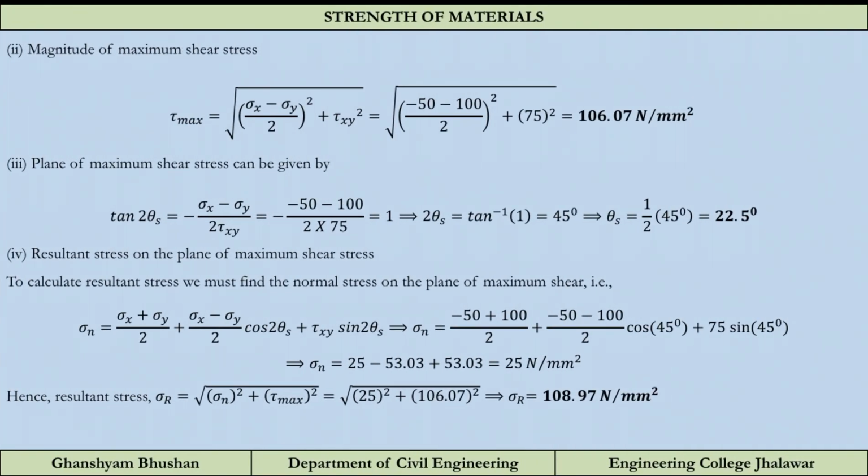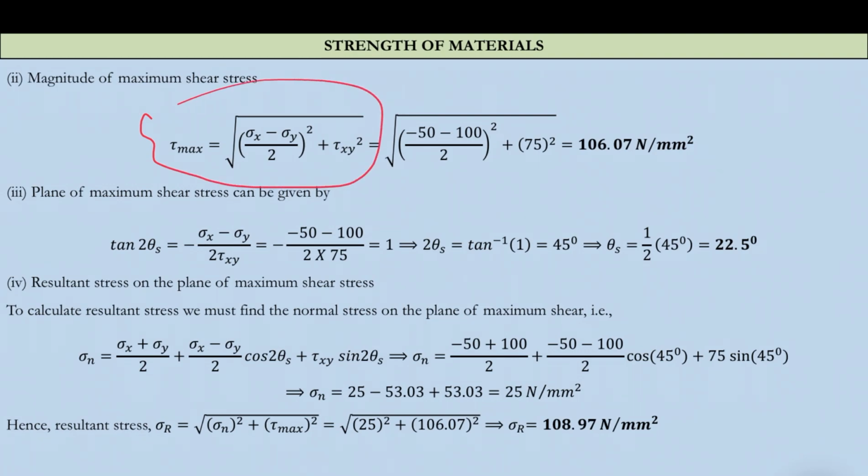Now we have to determine the maximum shear stress. The magnitude of maximum shear stress is given by this equation: tau max is square root of sigma x minus sigma y by 2 whole square plus tau xy whole square. Here you can put the values as given in the question. Sigma x is minus 50, sigma y is 100, so it will become minus 75. This is also 75, so this is 75 root 2, which is 106.07 megapascal. So this is the magnitude of maximum shear stress.